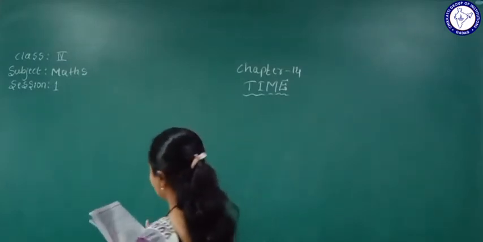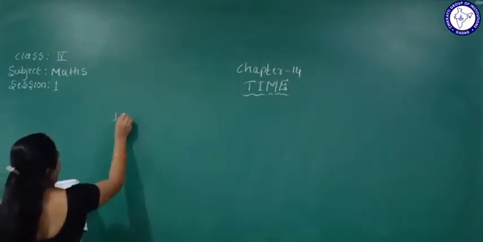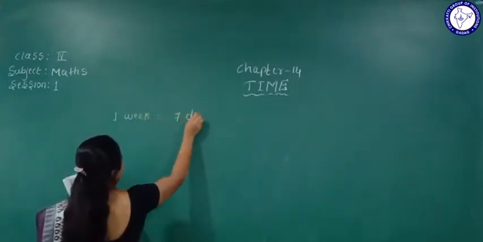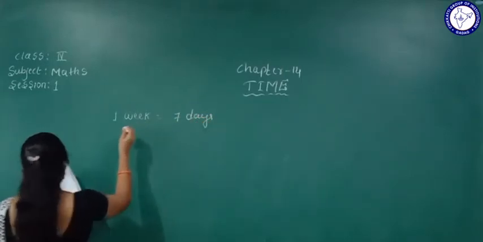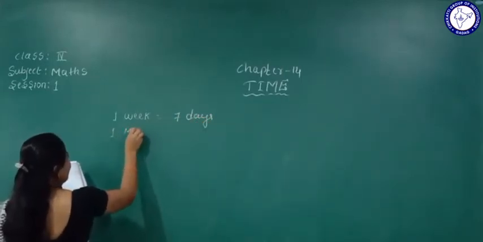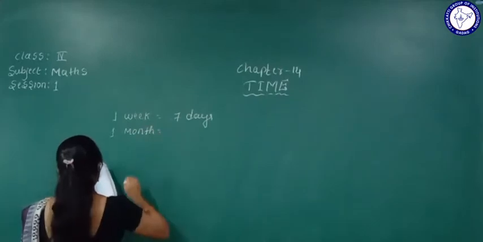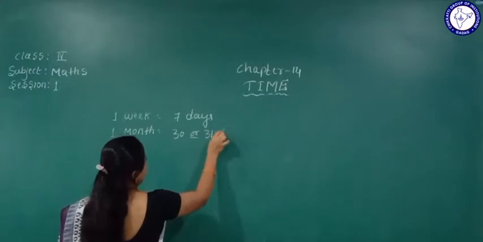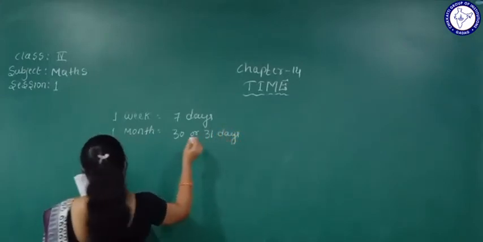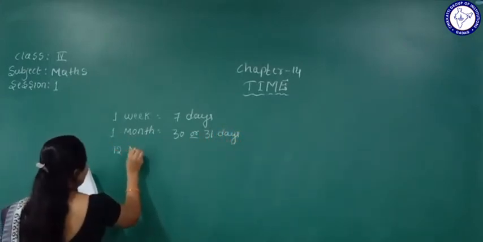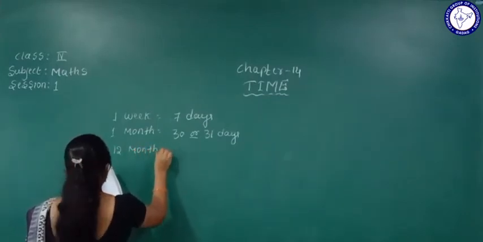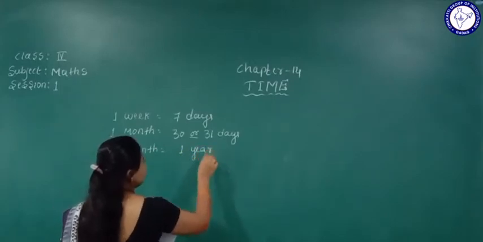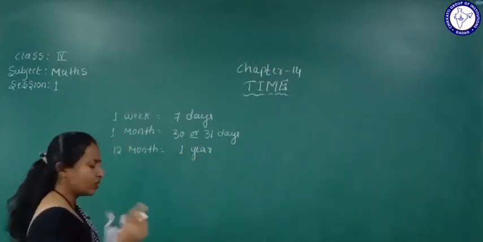Yes, we'll write the remember points now. 1 week is equal to how many days? 7 days. 1 month is equal to how many days? 30 or 31 days. 12 months is equal to 1 year.